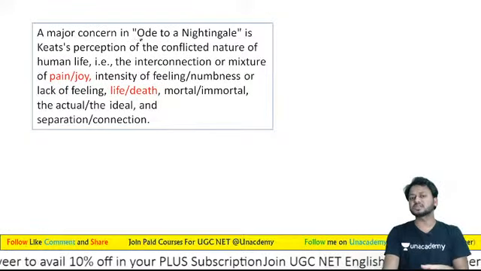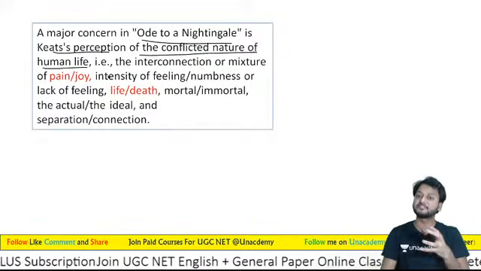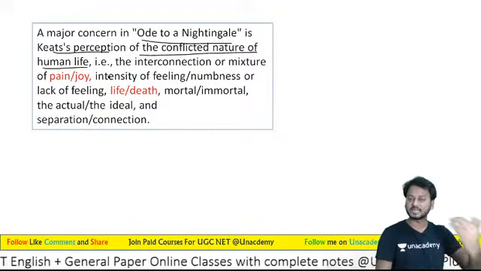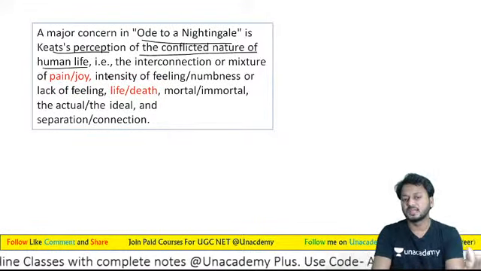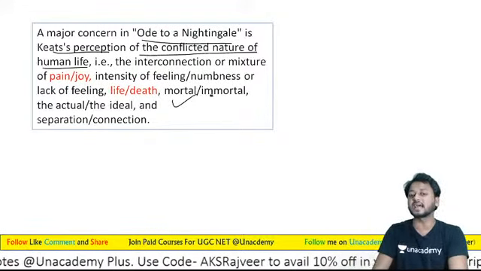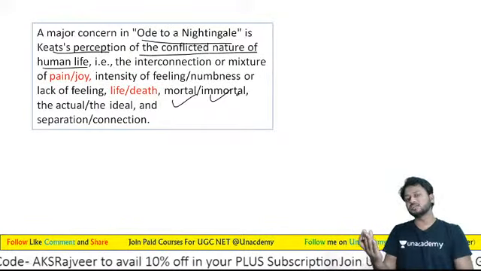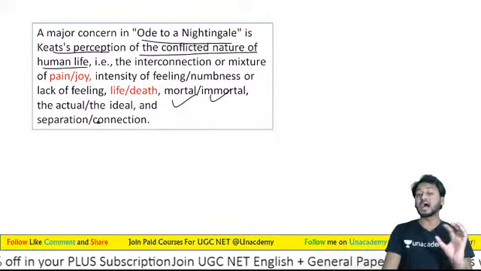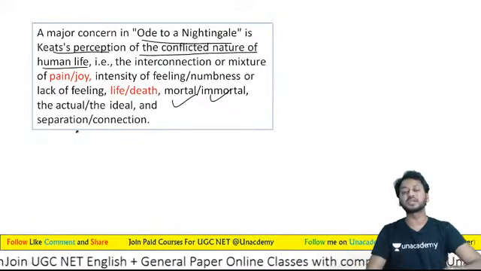So a major concern in Ode to a Nightingale is Keats' perception of the conflicted nature of human life. Because learners, you know, if today you are happy, it may be that the next day you may be unhappy. No certainty in life. Then another thing, learners, that he is going to explore is mortality and immortality. So mortality of human life and immortality of art, because human life is mortal. And the actual and the ideal, he is also going to represent what is actual and what is ideal, and even separation and connection.